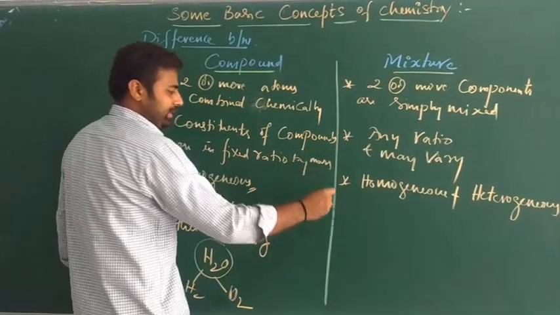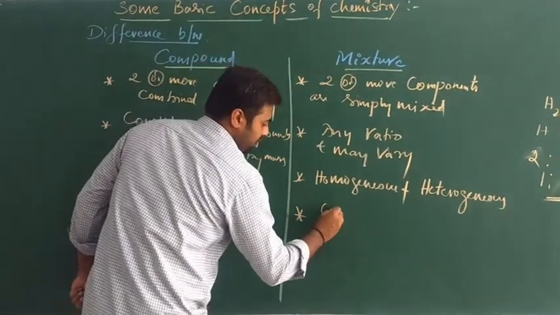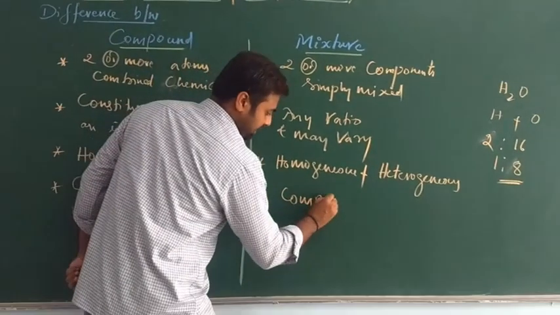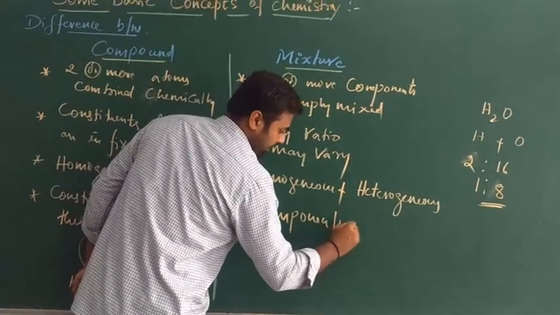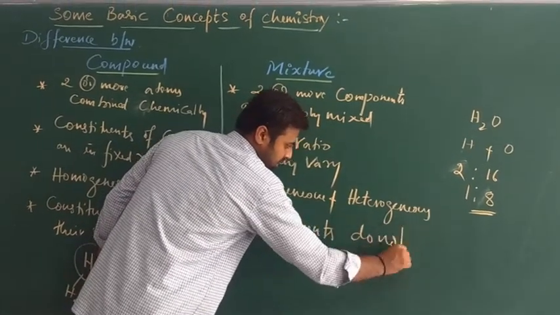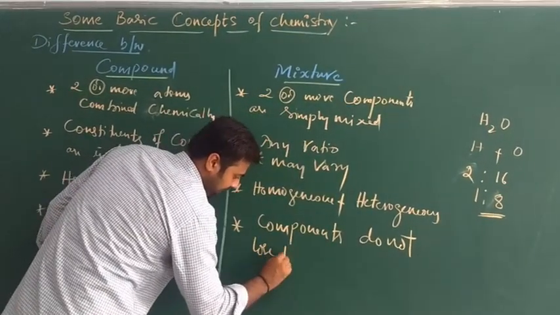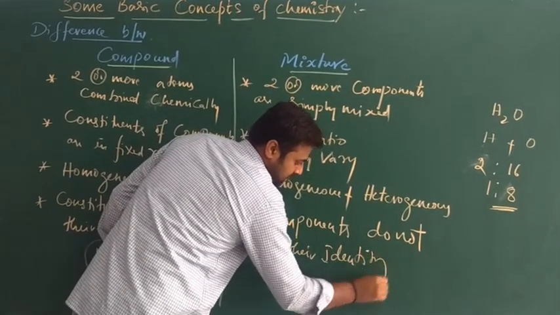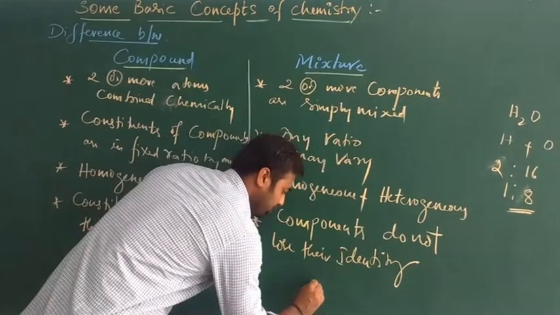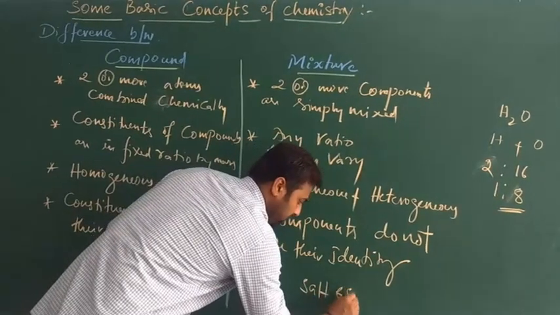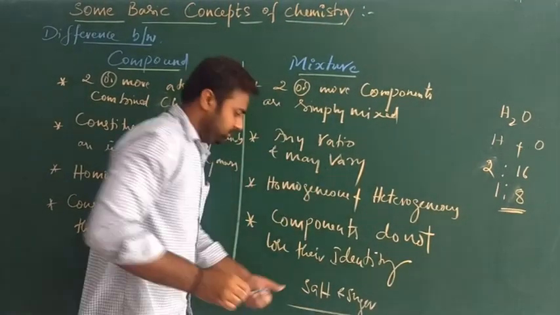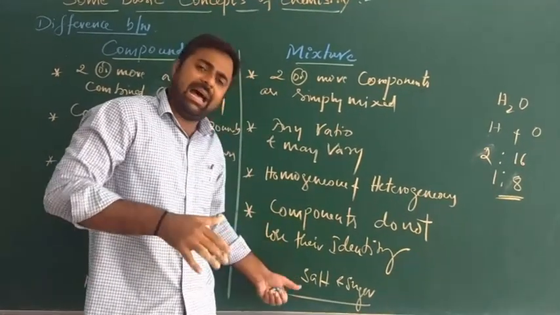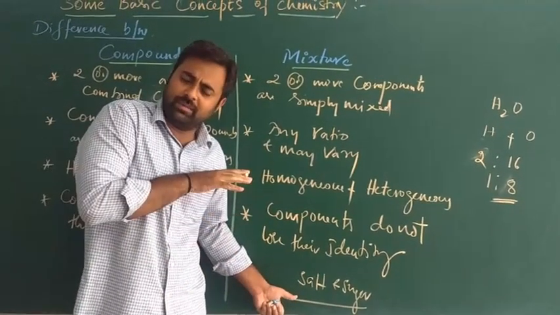But in the case of a mixture, the components or constituents do not lose their identity. For example, a mixture of salt and sugar. In this heterogeneous mixture, the components are present as they are.